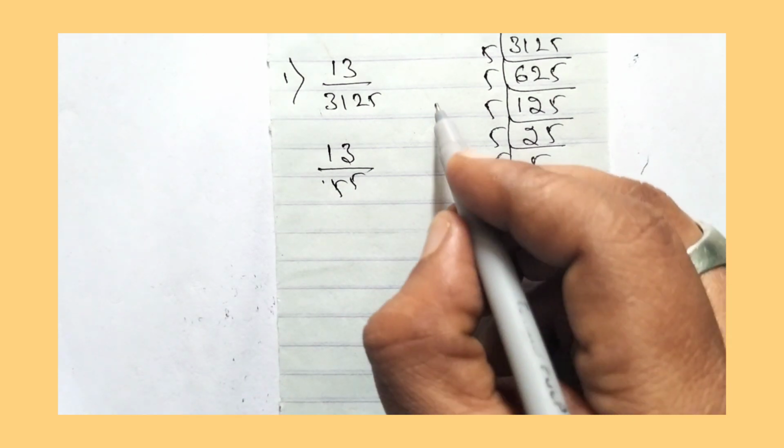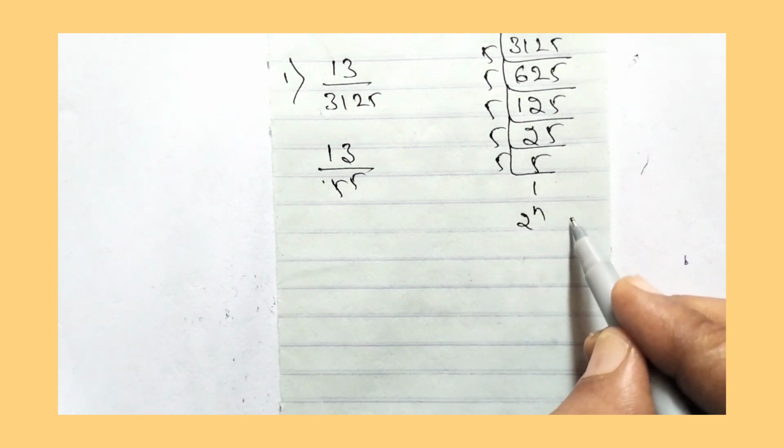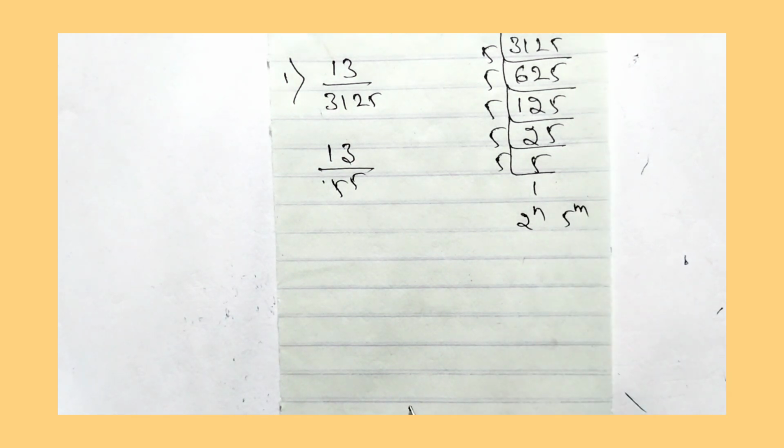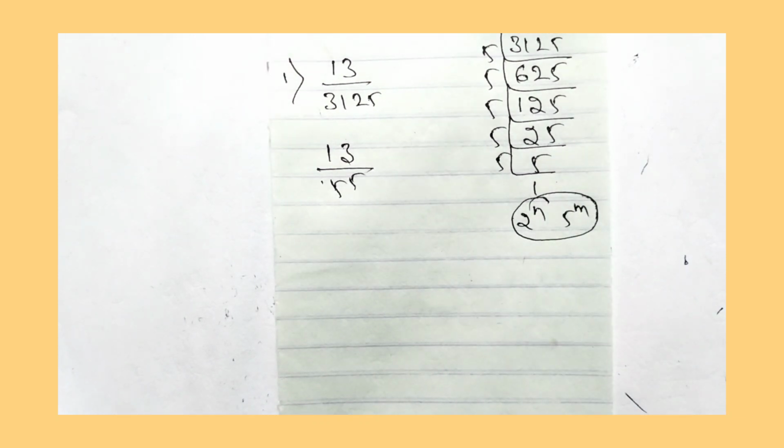So according to the theorem, either it should be in the form of 2 to the power of n, or it should be in the form of 5 to the power of m, or it should be in the form of 2 to the power of n 5 to the power of m.